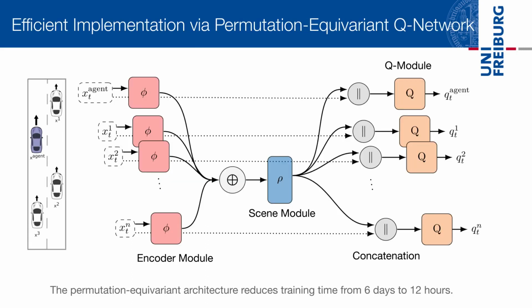Using costly preprocessing, transitions of all vehicles could be taken into account by iterating through the dataset and, at every iteration, considering another vehicle as agent. Instead, we propose to use a very efficient and flexible permutation-equivariant deep neural network architecture of the action value function. The architecture, consisting of an encoder module, a scene module, and a Q module, is able to estimate action values for a variable number of vehicles in sensor range simultaneously in one network.